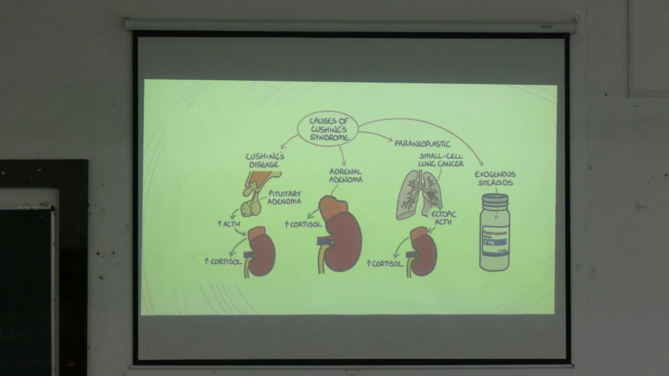So two conditions where there will be excess ACTH, and for that there will be excess cortisol. Another cause is from the adrenal gland itself, either an adrenal adenoma or adrenal carcinoma or hyperplasia. So there is the pituitary cause, the ectopic cause, and the one from the adrenal. Understood?